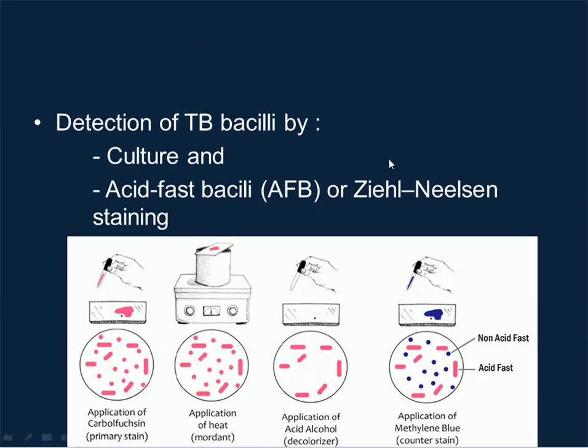One of the ways to detect TB bacteria in the laboratory is using the Ziehl-Neelsen staining. What we're going to do is, first of all, apply carbol fuchsin. After that, apply heating, followed by adding acid alcohol. From there, you can notice that the acid-fast bacilli, which is Mycobacterium tuberculosis, appear as a pinkish red color.